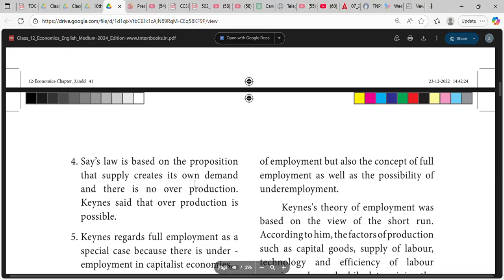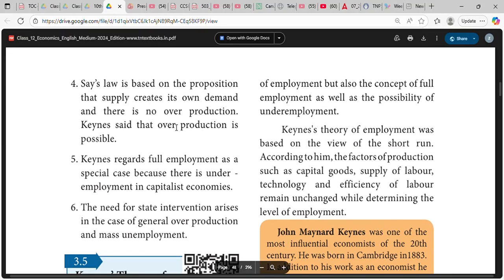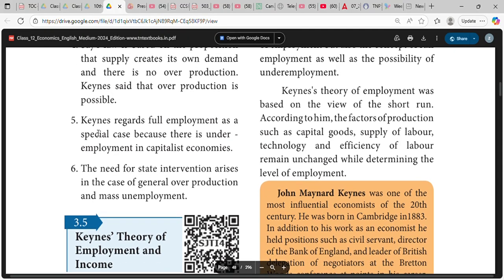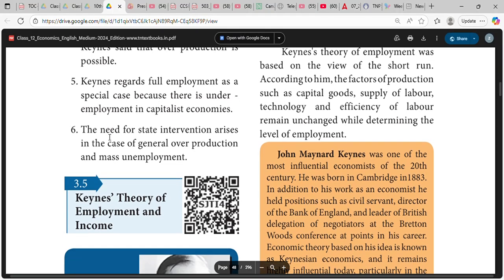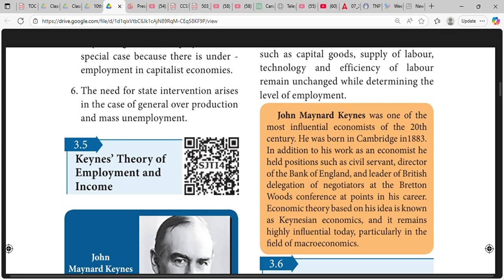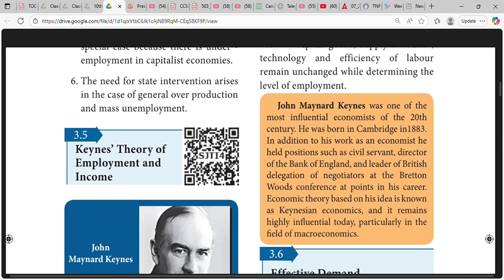Say's law is based on the proposition that supply creates its own demand and there is no overproduction. Since overproduction is possible, Keynes regards full employment as a special case because there is underemployment in capitalist economies. The need for state intervention arises in the case of general overproduction and mass unemployment.